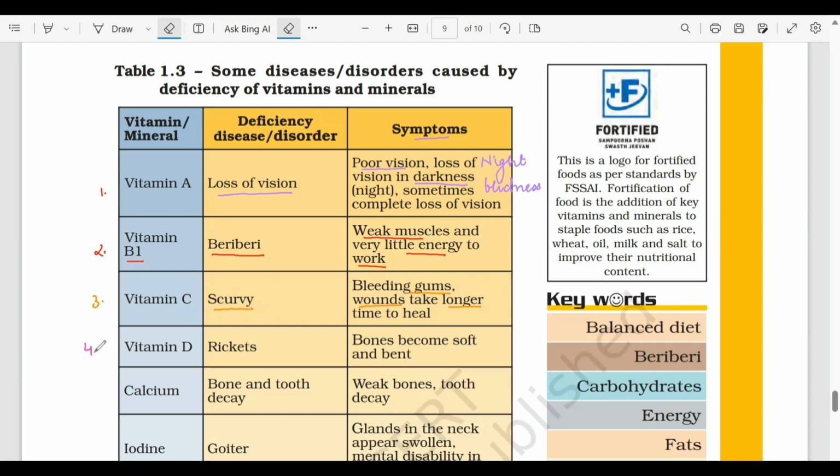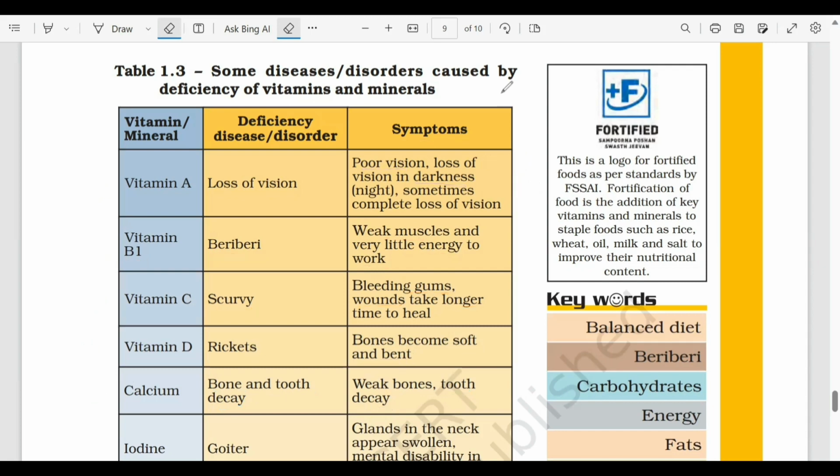Next is vitamin D. Deficiency of vitamin D causes rickets. इस deficiency में bones बहुत ही soft हो जाते हैं, इतने soft कि वो bent हो सकते हैं. Next is calcium. Deficiency of calcium leads to the decay of bone and tooth. Okay, हमारे bones और tooth बहुत ही weak हो जाएंगे. Weak bones and जो tooth है वो सड़ने लगेंगे.